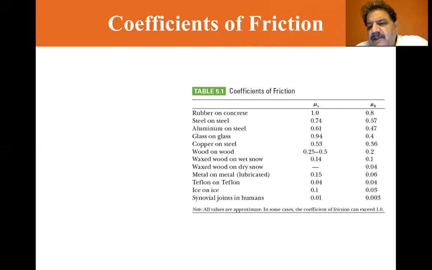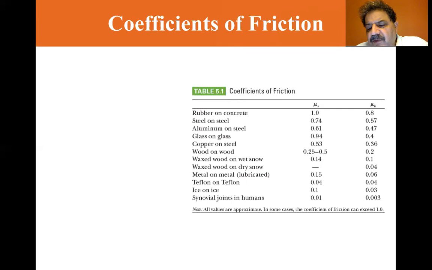Experimentally, to a good approximation, both the maximum force of static friction and the force of kinetic friction are proportional to the magnitude of the normal force exerted on the object by the surface.